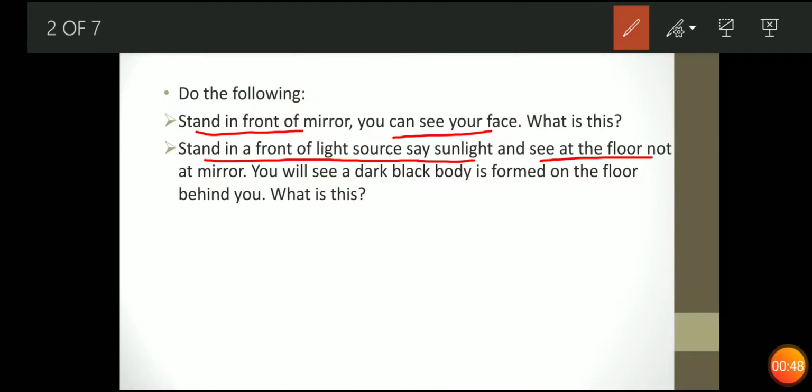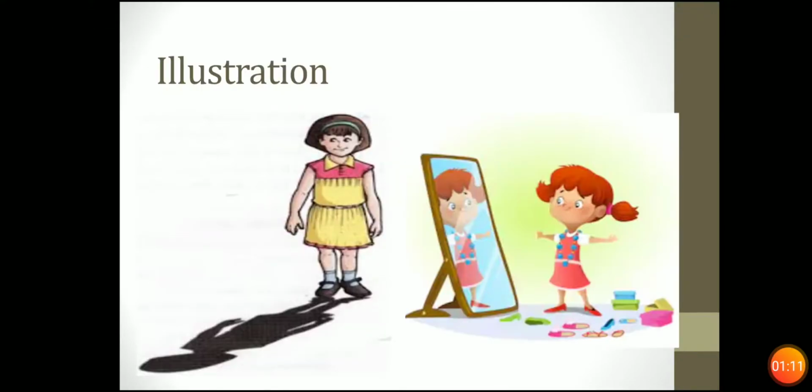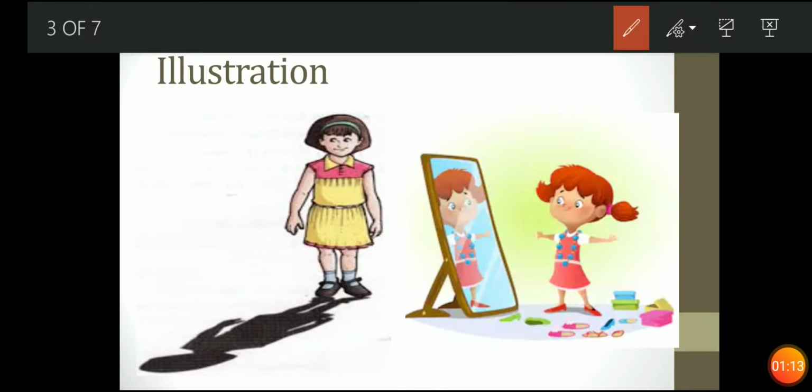Suppose you are standing on the terrace and then see at the source, that is your sunlight. आप सनलाइट के सामने जाके खड़े हो जाइए, सन के सामने. Then see at the floor. When you look at the floor of the terrace, you will see a black colored body formed on the floor. So what is this? वो है क्या? This kind of structure will appear. So this is here in front of the girl. The sun is facing and a black color body is appearing.